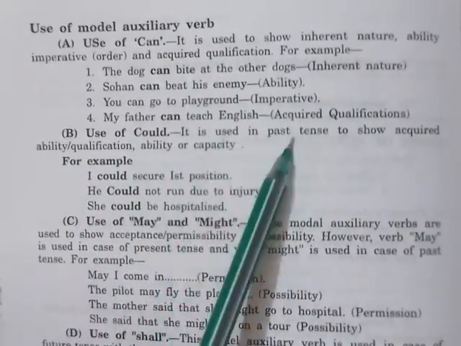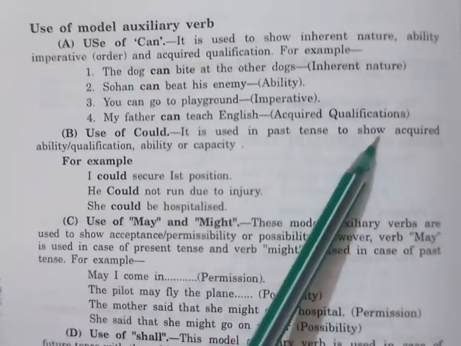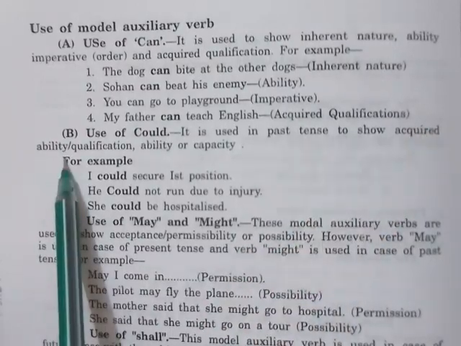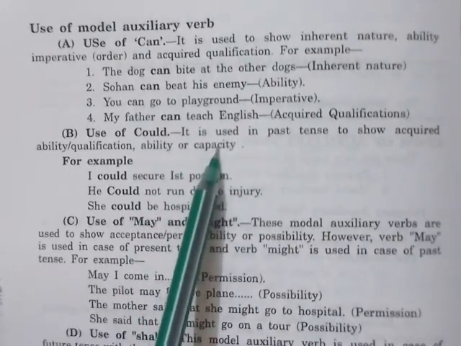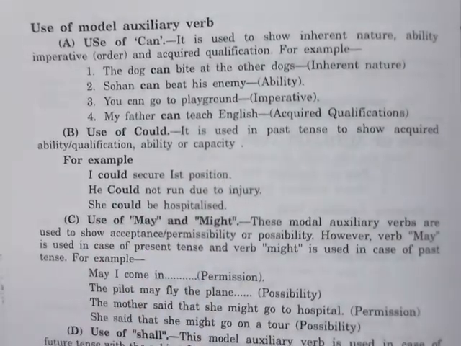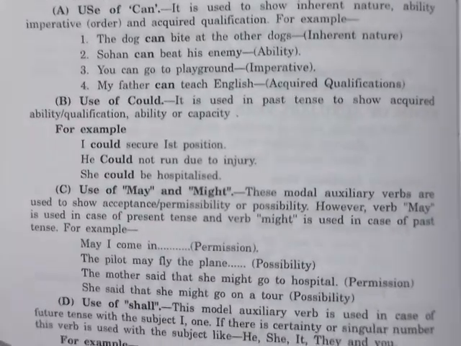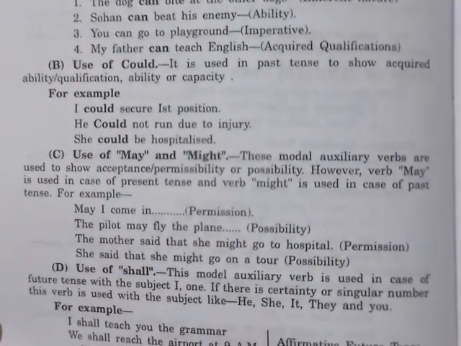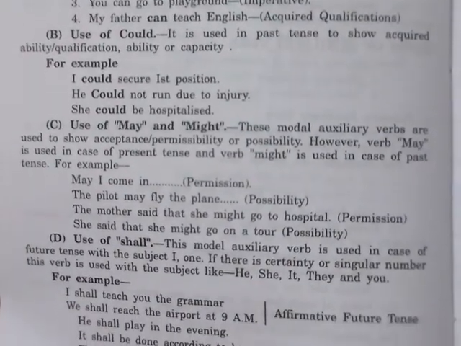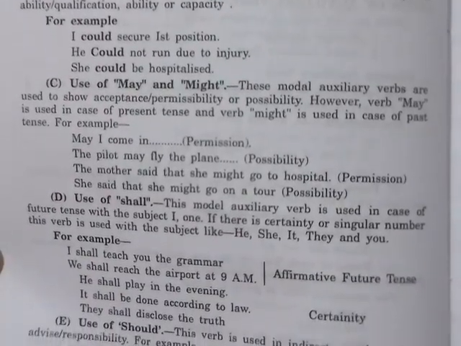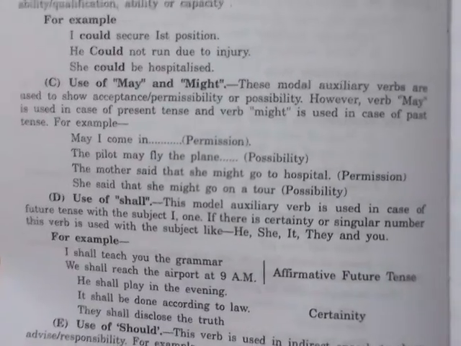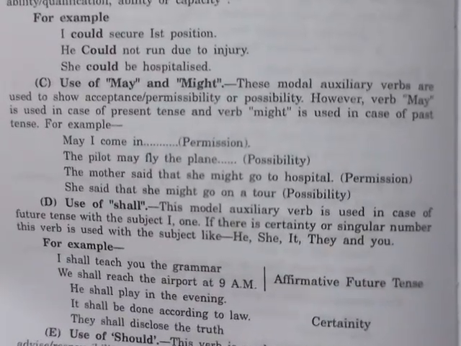Use of could. It is used in past tense to show acquired ability or qualification, ability or capacity. For example, I could secure first position. He could not run due to injury. She could be hospitalized.